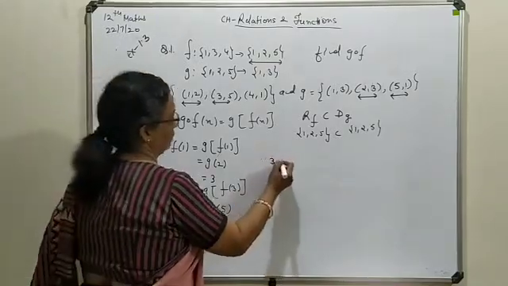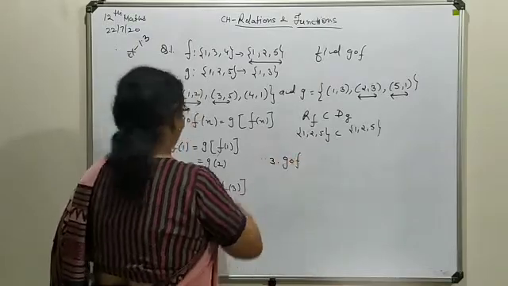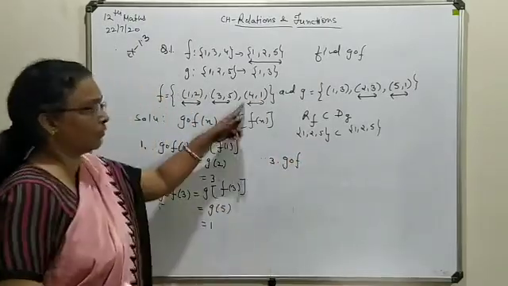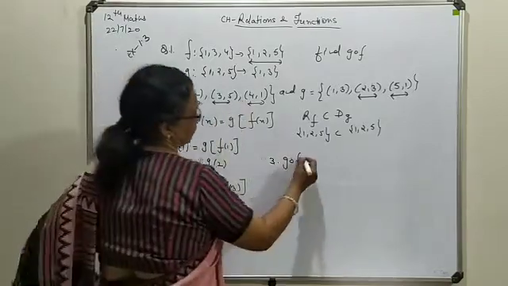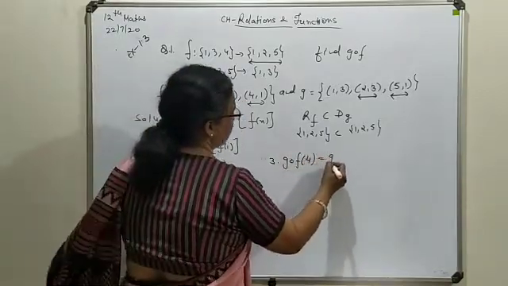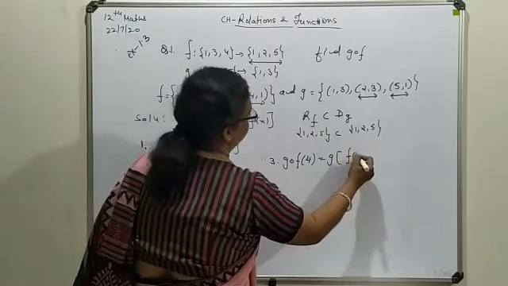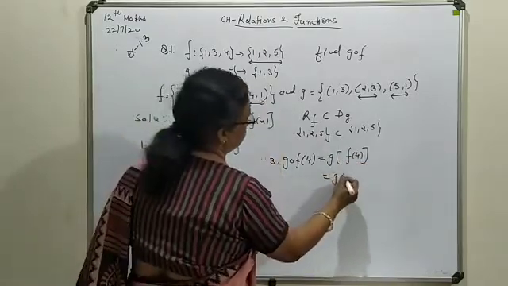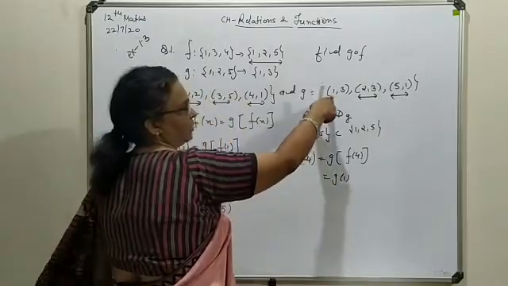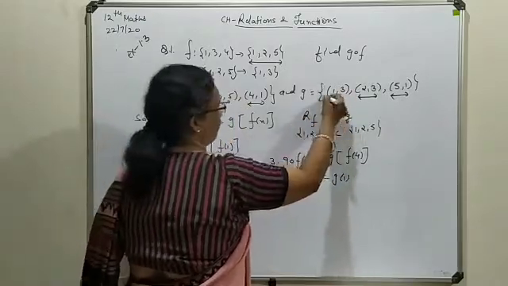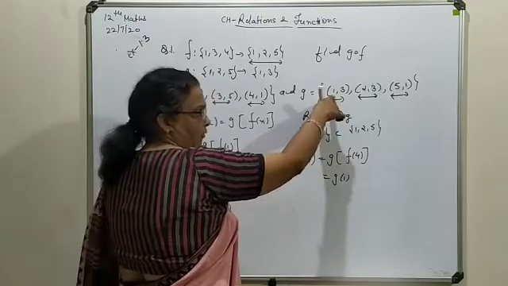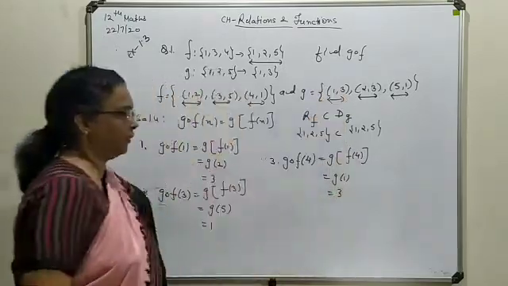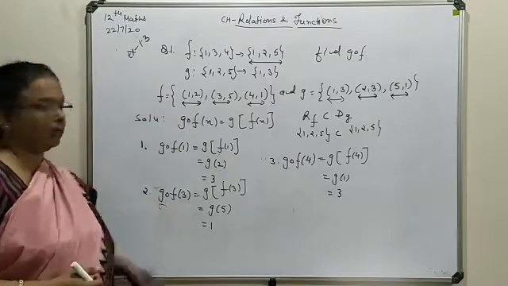Now the third one is G composition F. Come to the third ordered pair regarding your F, that is 4 as a domain value. G F4. As a range you are getting 1, G1. Come to your G function regarding this last combination. For 1, the answer is 3. So this will give you the solution for G composition F4.